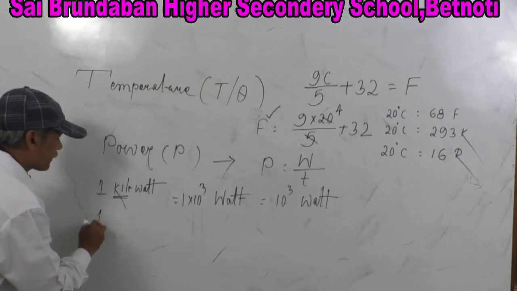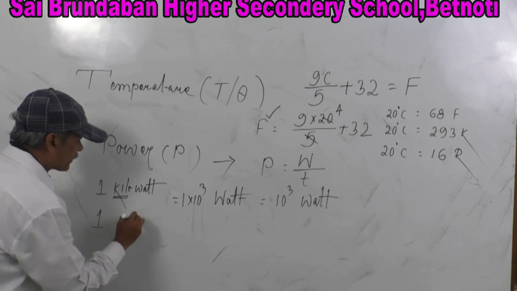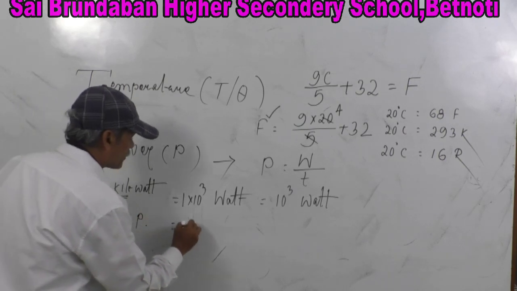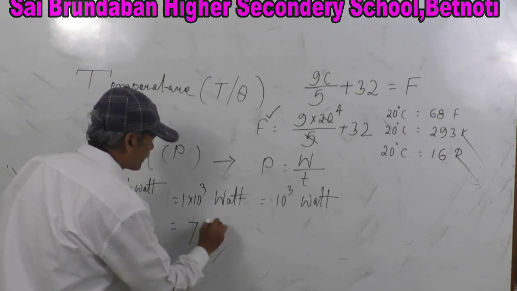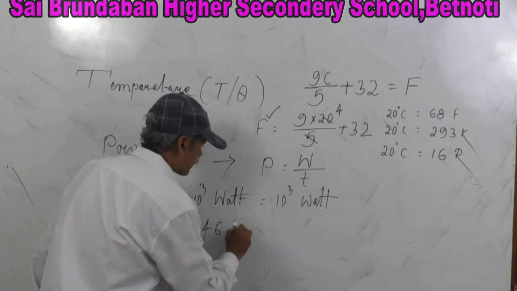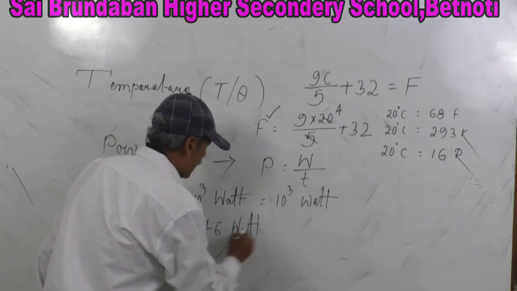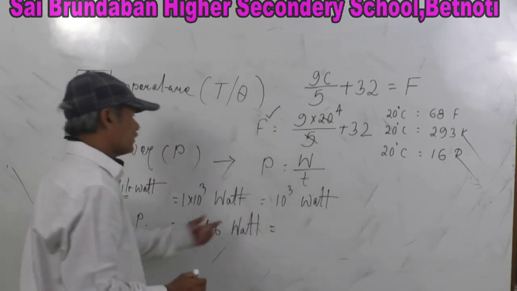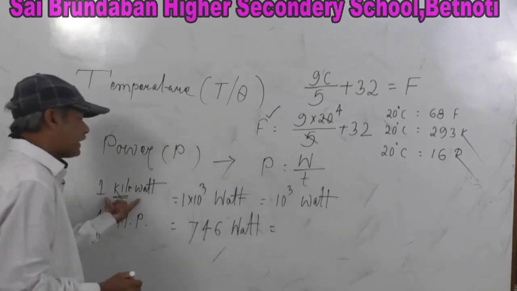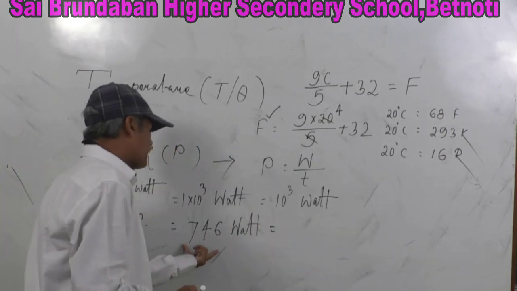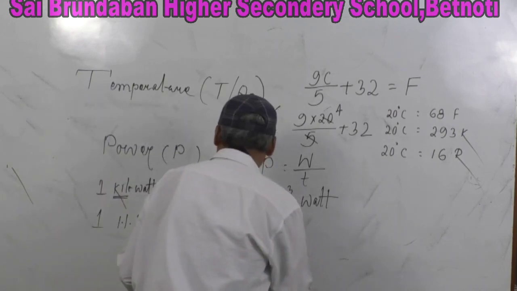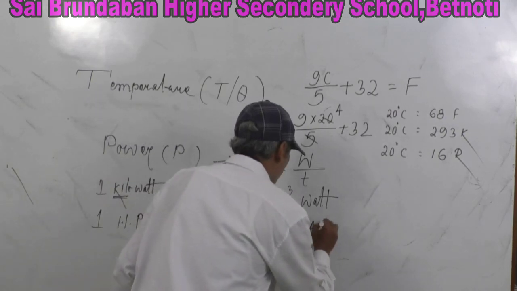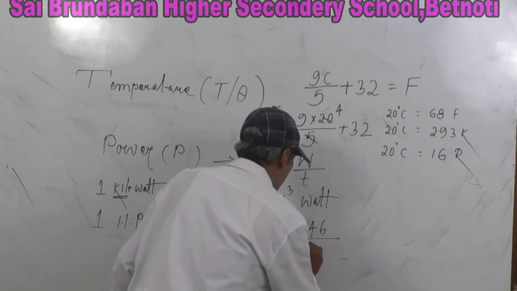1 HP, 1 horsepower, is equal to 746 watt. So now, how much kilowatt is it? 1000 watt is 1 kilowatt. So 746 watt is how much kilowatt? 746 whole divided by 1000.